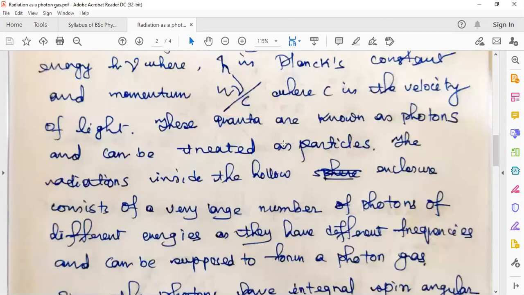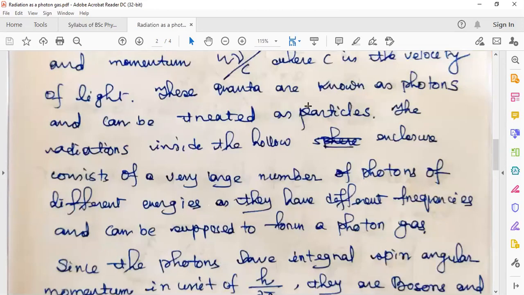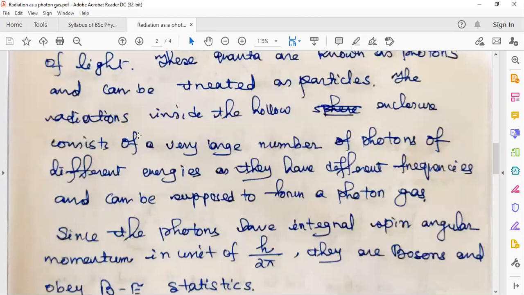Okay, so now this quantum of energy of this radiation is known as photons, and these photons can be treated as particles. Since electromagnetic radiations possess energy in quantized values, it may be assumed that they have some particles, and these particles are the photons.